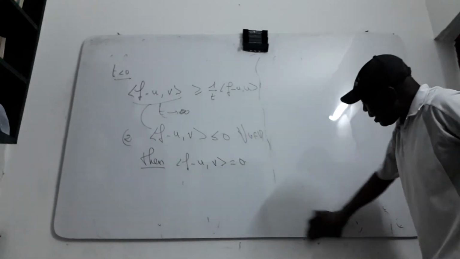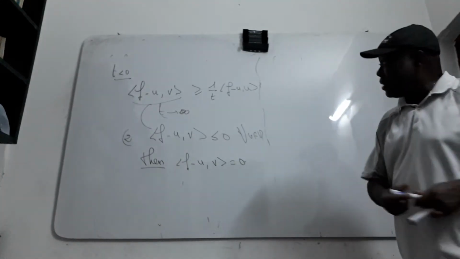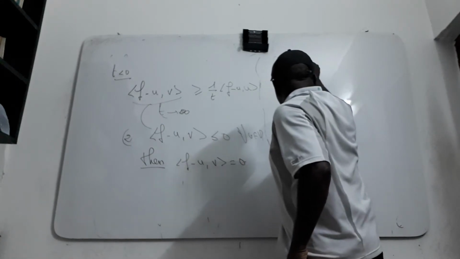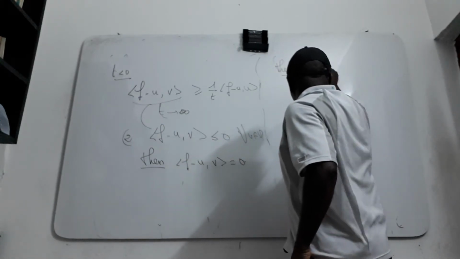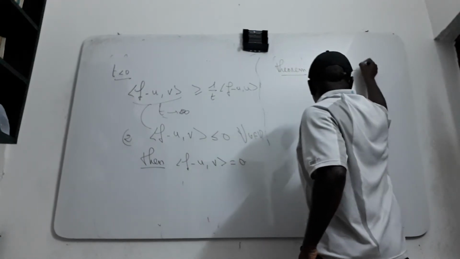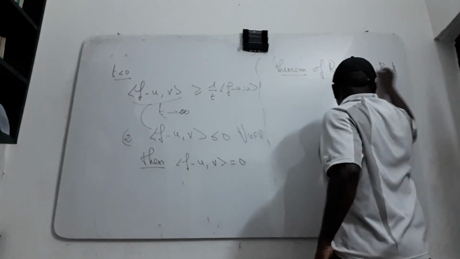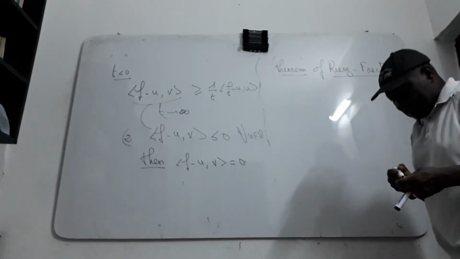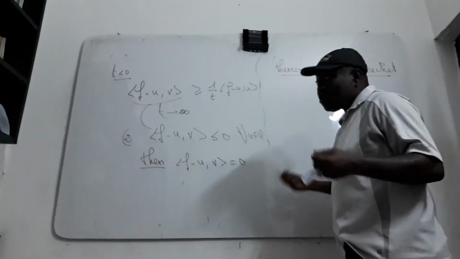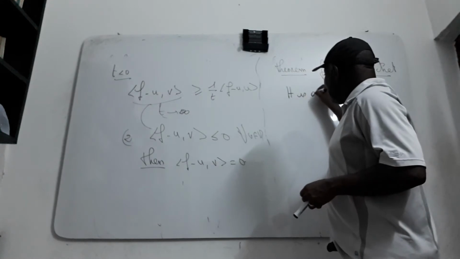Now I give you a theorem, what we call the Riesz representation theorem. This theorem states that you suppose H is a Hilbert space.